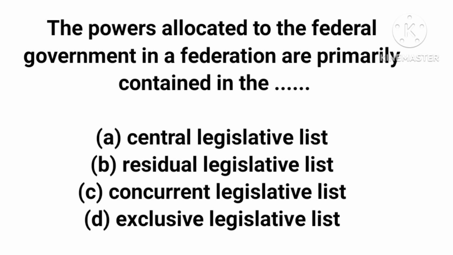So the correct answer to this question is option D, exclusive legislative list. This is the legislative list that contains the powers allocated to the federal government, not the residual legislative list, which is for states, or the concurrent legislative list, which is for both. Now let's move to the next one.